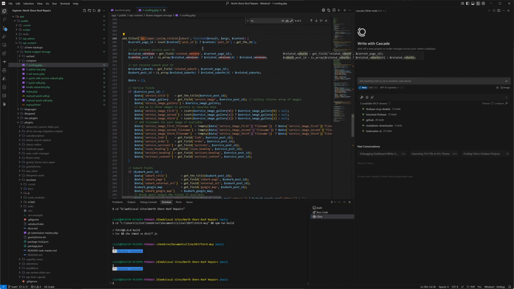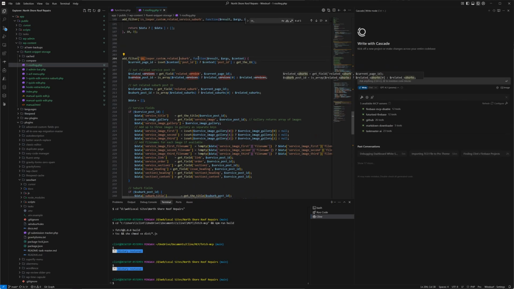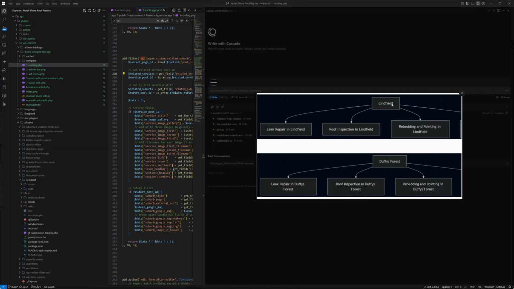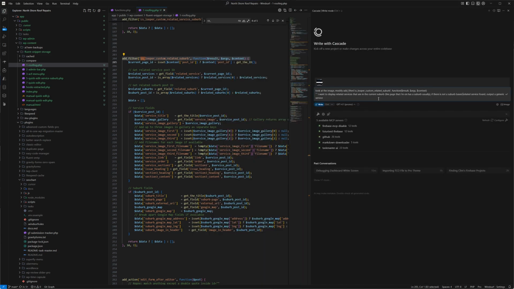suburb. We're basically passing in the current suburb that we're on, and we're giving the results of other pages within that suburb. If I'm in a page of Lindfield, I want to show related services that are in Lindfield. If there is not a related service, I want it to fall back to a service that doesn't have a suburb. It's not a suburb based related search, service found, output a generic service.